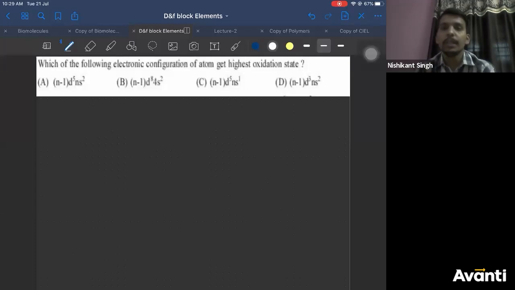Which of the following can show the highest oxidation state? Highest means +7 is the highest. +8 does not exist. We have seen that. +7 is the maximum oxidation state shown. There should be no confusion in this.